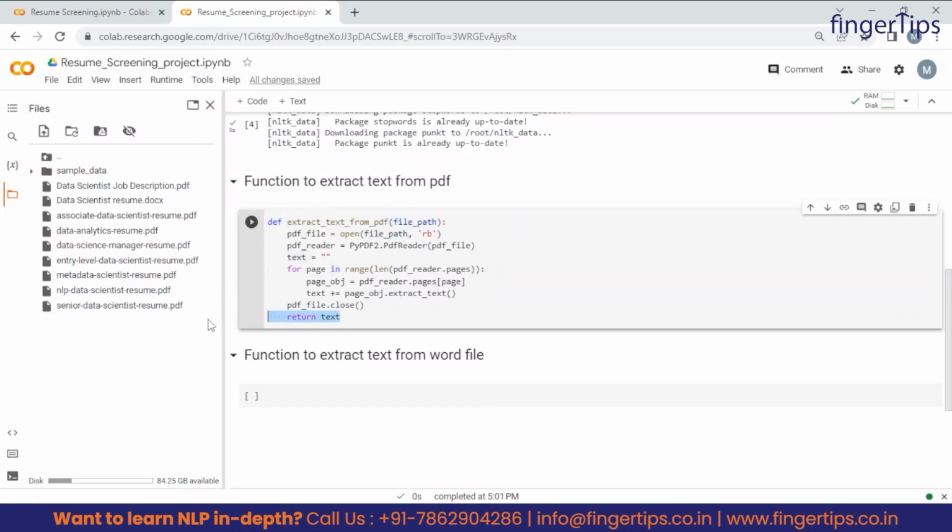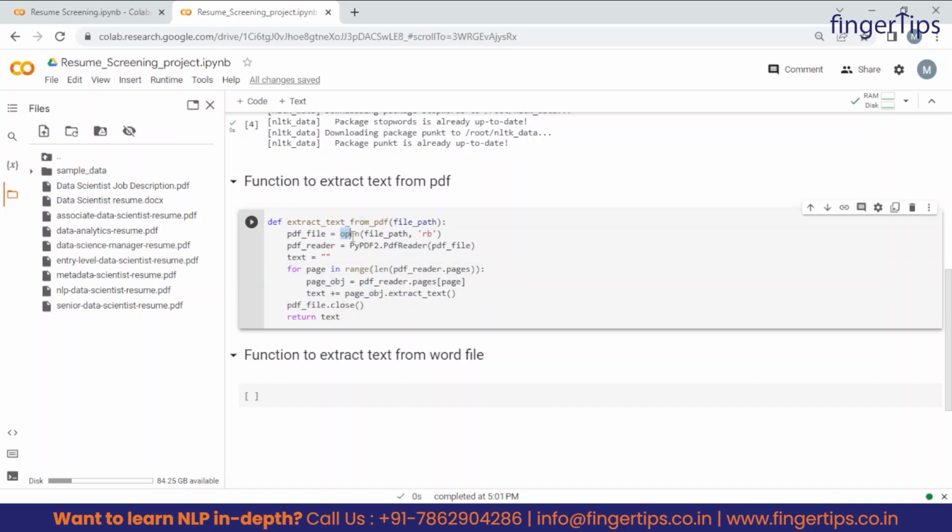And at last we will return the text extracted from that PDF, right? So basically this function will take input as PDF and return the text extracted from that PDF. And this is the central part. So let's understand it line by line.